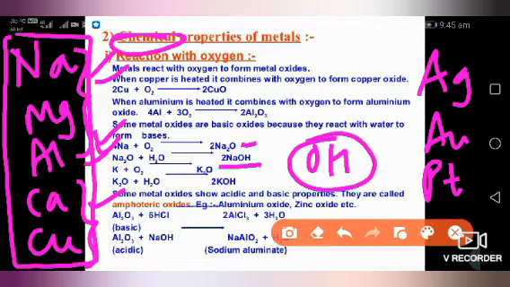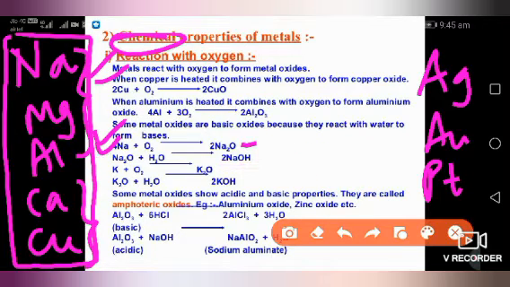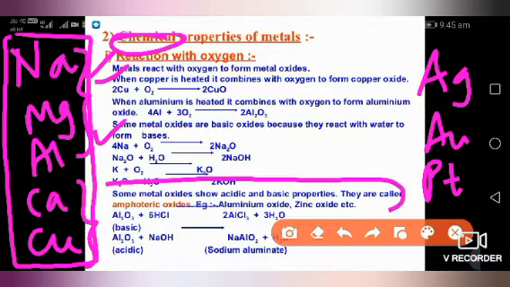There are some metals which produce amphoteric oxides, meaning they show acidic as well as basic properties. These are called amphoteric oxides, which is a very important definition. Amphoteric oxides are those metal oxides which show acidic as well as basic properties. Aluminum oxide and zinc oxide are examples.